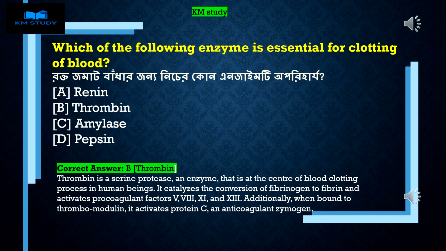Thrombin is a serine protease, an enzyme that is at the center of blood clotting process in human beings. It catalyzes the conversion of fibrinogen to fibrin and activates procoagulant factors V, 8, 11, and 13. Additionally, when bound to thrombomodulin, it activates protein C, an anticoagulant zymogen.